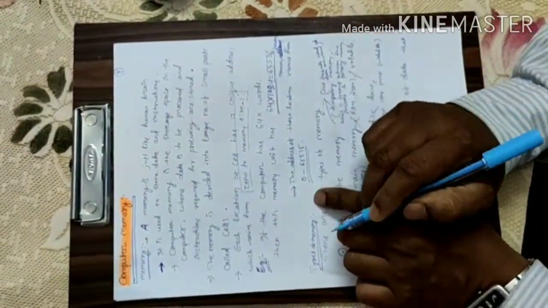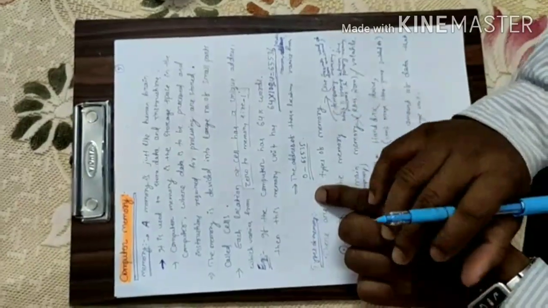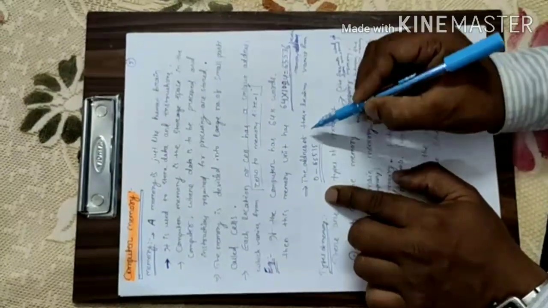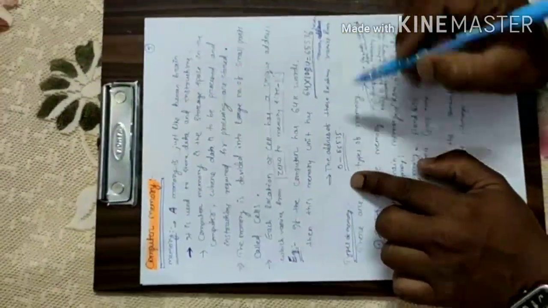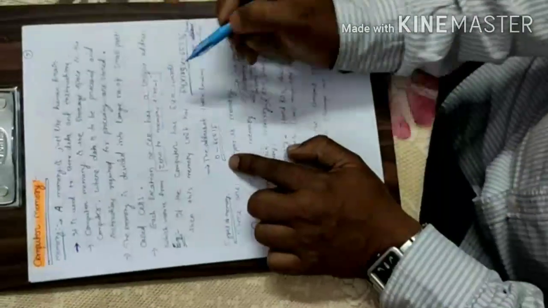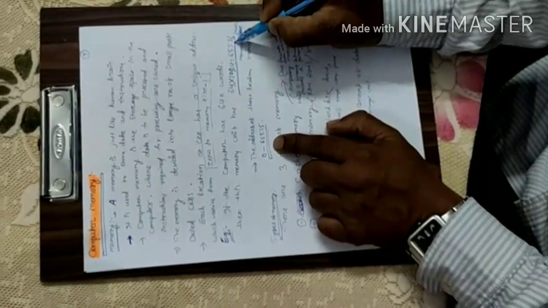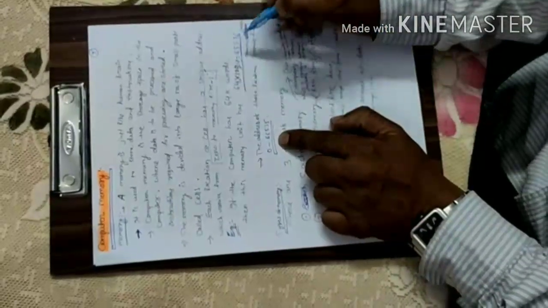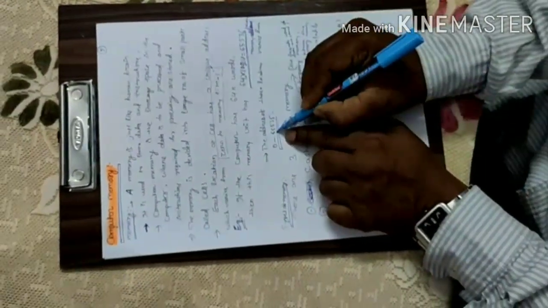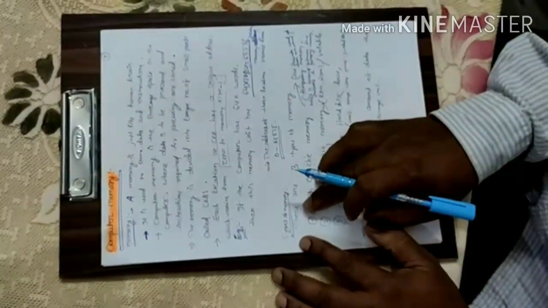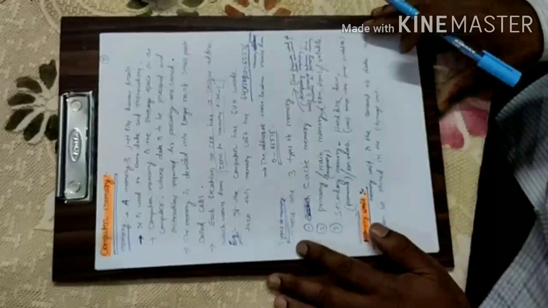Now we can calculate the unique address of that memory location by the formula. The address of the location varies from 0 to size minus 1. What is the size here? 65,536. So minus 1 equal to 65,535.